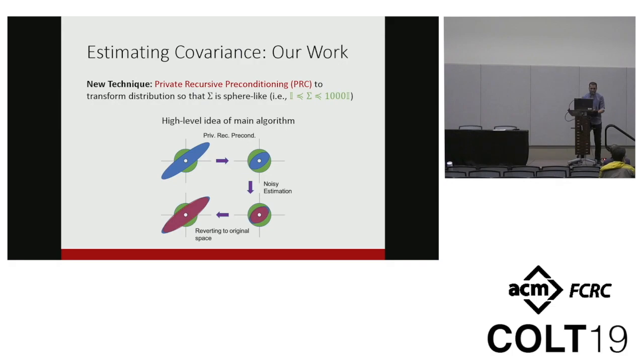That is, its eigenvalues now lie between 1 and 1,000. So once we have this preconditioner, we can just shrink down any Gaussian to make it sphere-like, estimate the shrunken distribution using the naive algorithm, which now does not require too many samples, and then stretch our estimate back using the inverse. So the question is, how do we get such a private preconditioner?